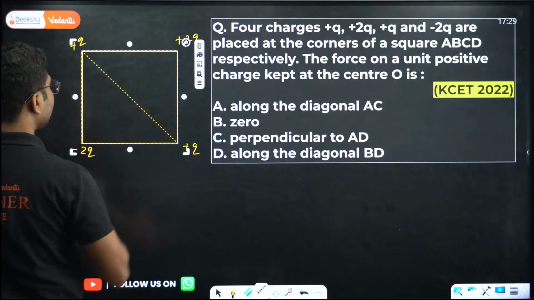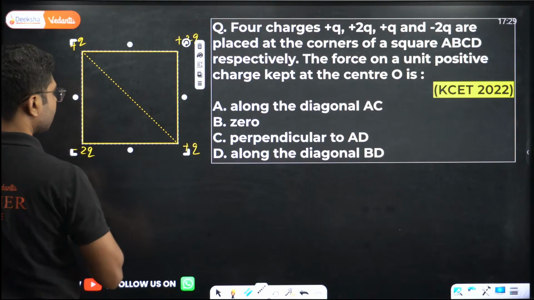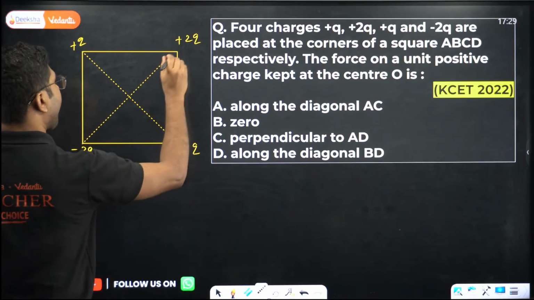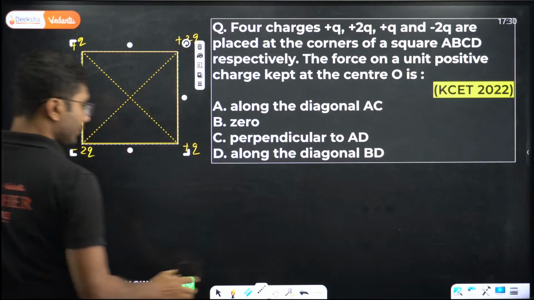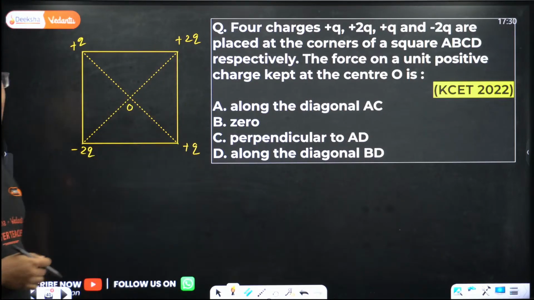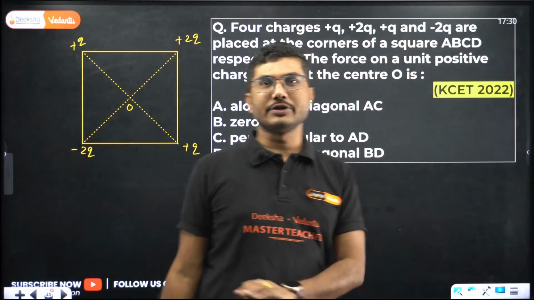Let's find that. So this is the center O. You have to find the direction of force acting on a unit positive charge.